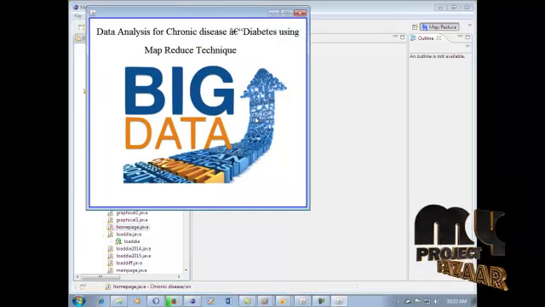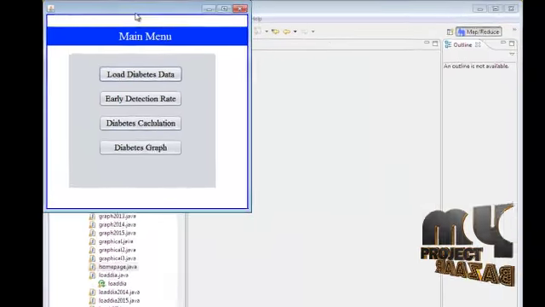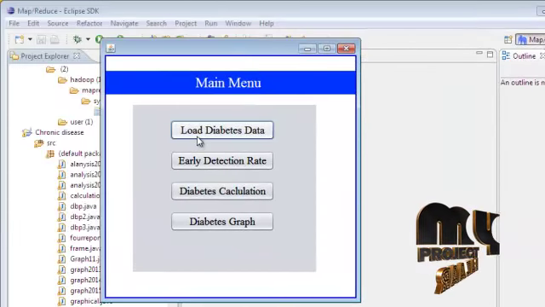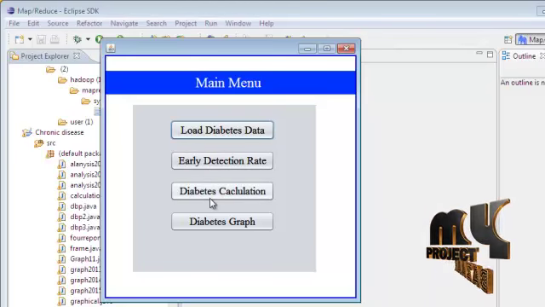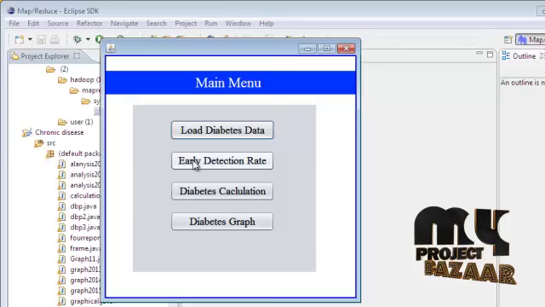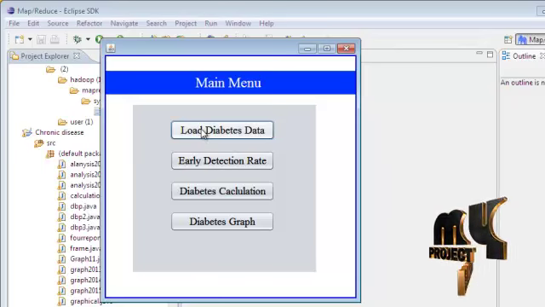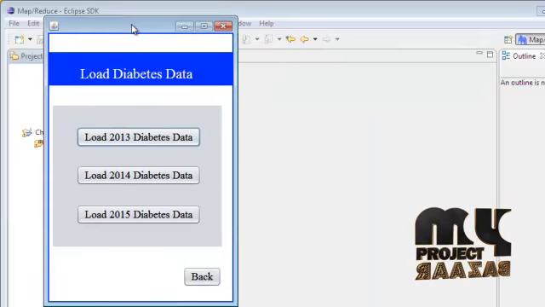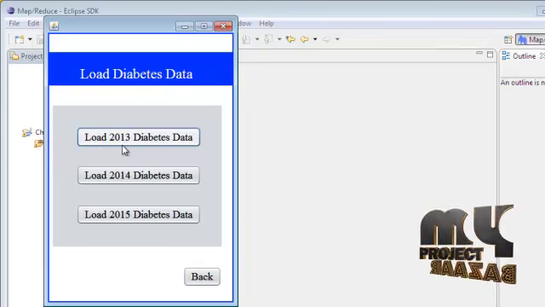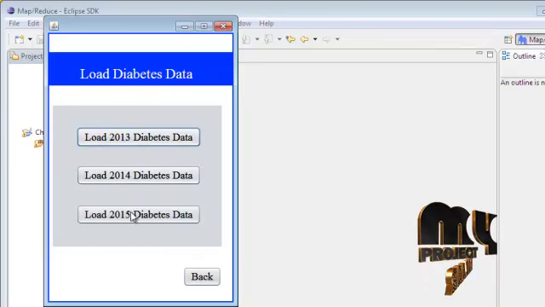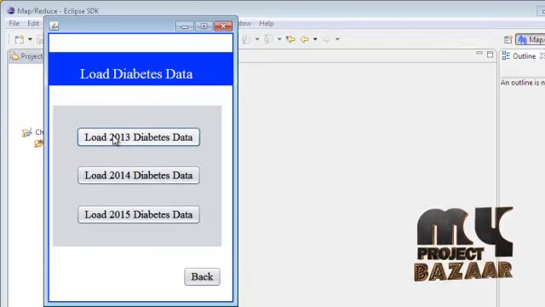This is our project home page. Click this project, and it is our project main menu. The first module is load diabetes dataset, the second is yearly detection rate, the third is diabetes calculation, and the fourth is the diabetes graph. Click load diabetes data. Click this button, and our project's main process starts. We load three types of datasets: the 2013 diabetes dataset, the 2014 and the 2015 diabetes datasets. Click the first, the 2013 diabetes dataset.